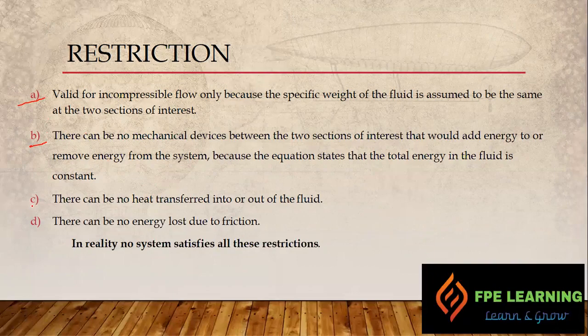Point number 3 says that no heat transfer into or out of the system should take place, and last but not least, regarding friction loss, there can be no energy loss due to friction. In real life, it is not possible for a system to satisfy all of these restrictions. In reality no system satisfies all these restrictions, but still we use Bernoulli's principle for most applications.